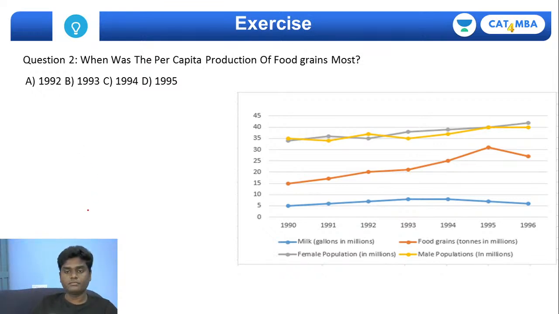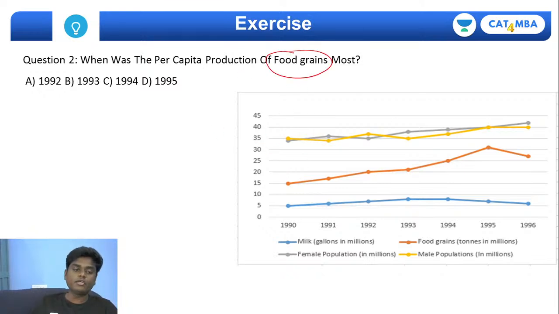Okay. So if you really want it to be the highest, you need to take the lesser gap, the lesser difference between the population and the food grains.